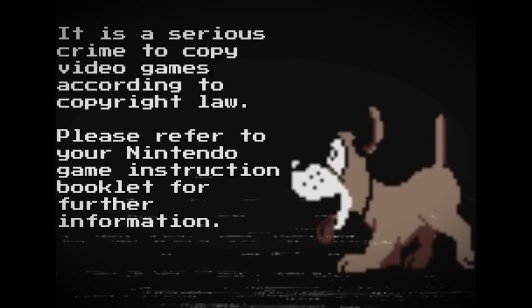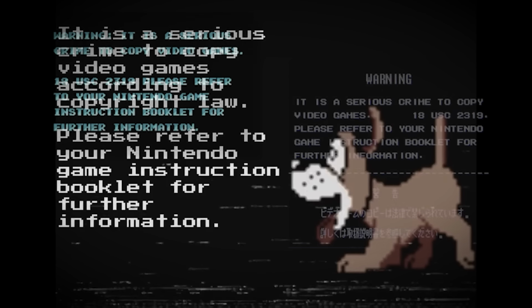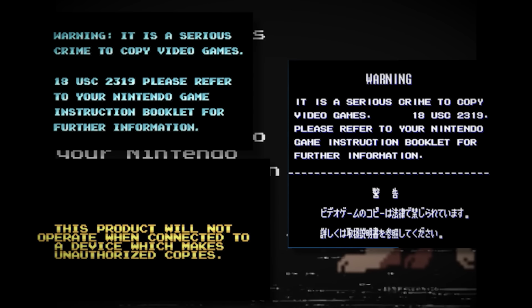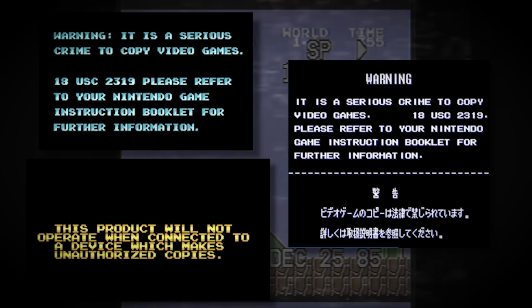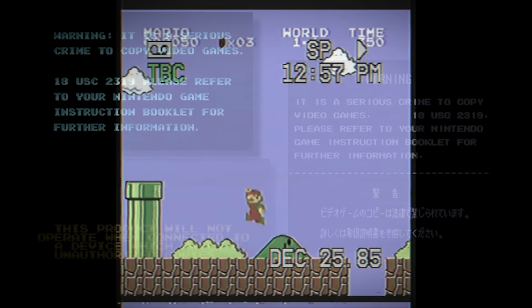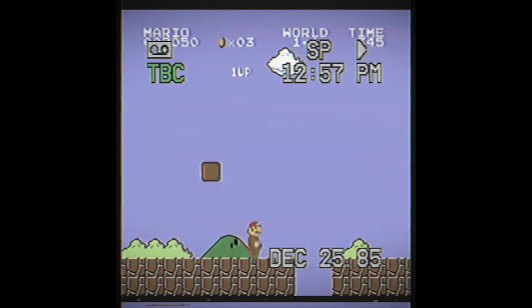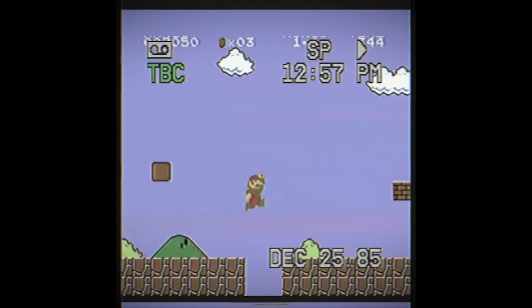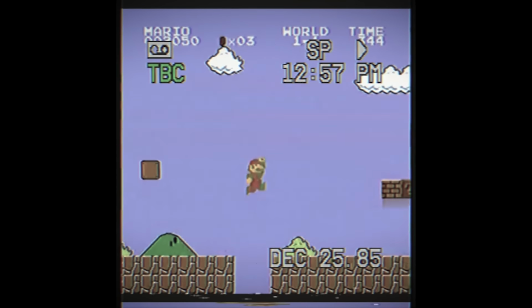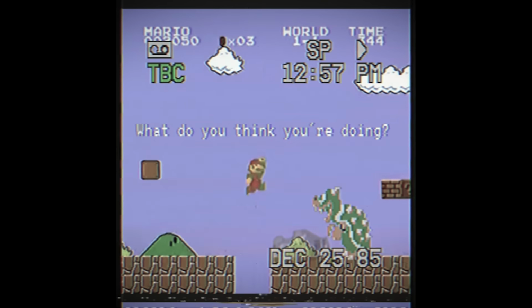This would usually take the form of a black screen with no music and a message similar to the ones in these images. This was common in popular games such as Donkey Kong Country 1, Super Metroid, Super Punch-Out!, and Super Mario All-Stars. And while this was a necessary anti-piracy measure, it didn't take long for game developers to get a little more creative with in-game anti-piracy methods and start making them a bit more creepy.